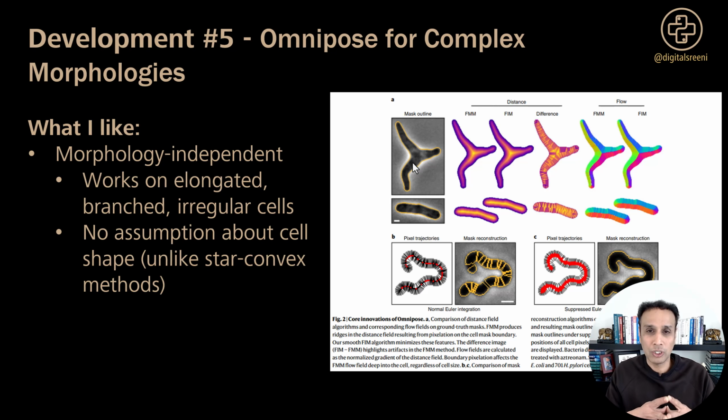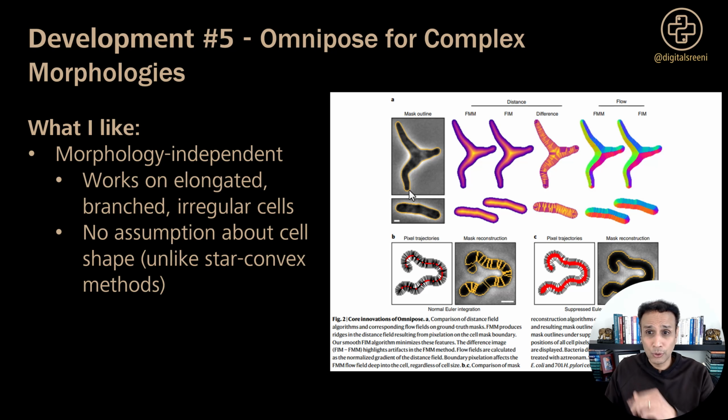When you use Stardust, it assumes that your shape is star convex. In other words, what it means is if you sit at some center of this region, you should be able to see every part of the cell walls. That's probably the easiest way to explain that. In this case, there is no rule like that.